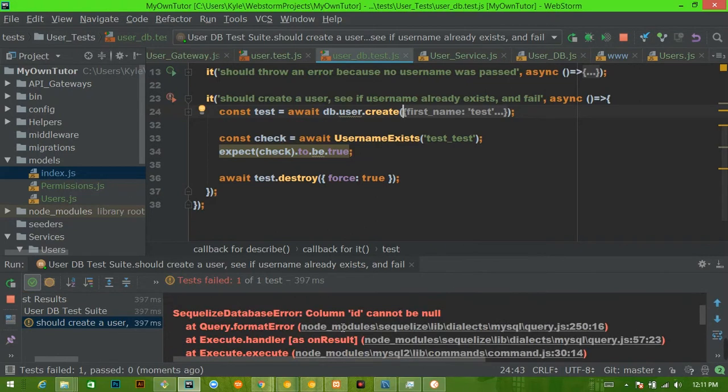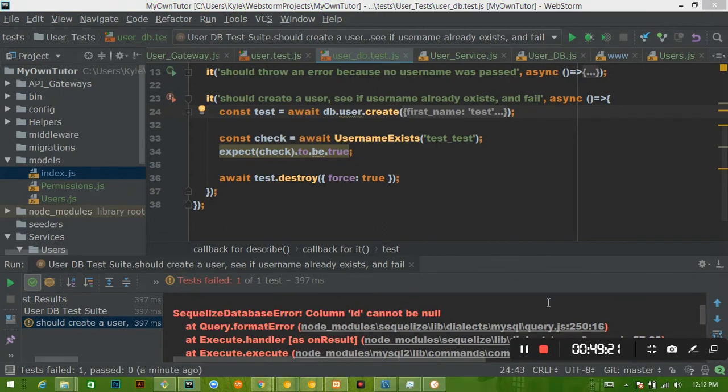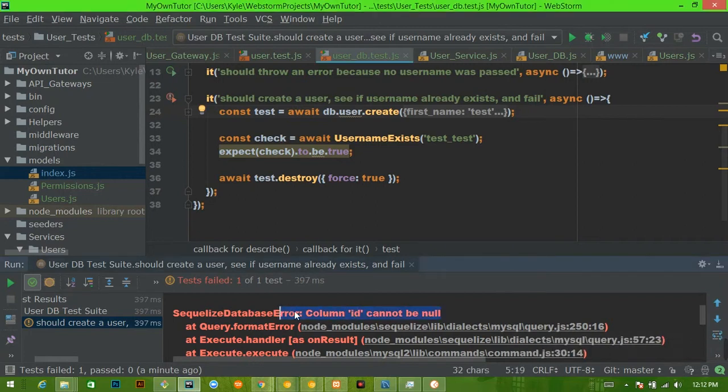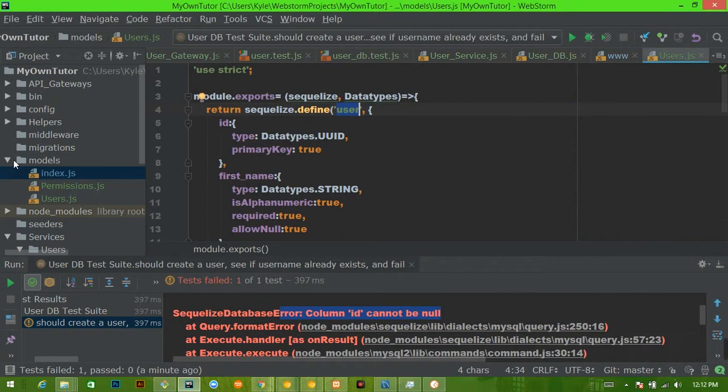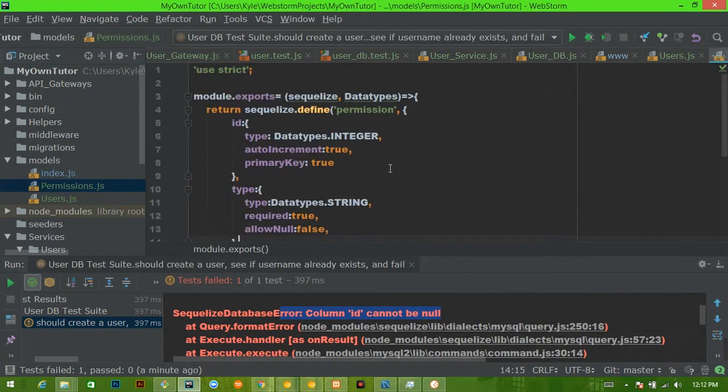All right, we got another one. So we have column ID cannot be null. This is unusual. So you might be wondering, what the heck is going on here? What do you mean column ID cannot be null? Remember back when we created our permissions ID, I said to make sure that auto increment is set to true. That way you don't have to manually manage creating IDs.